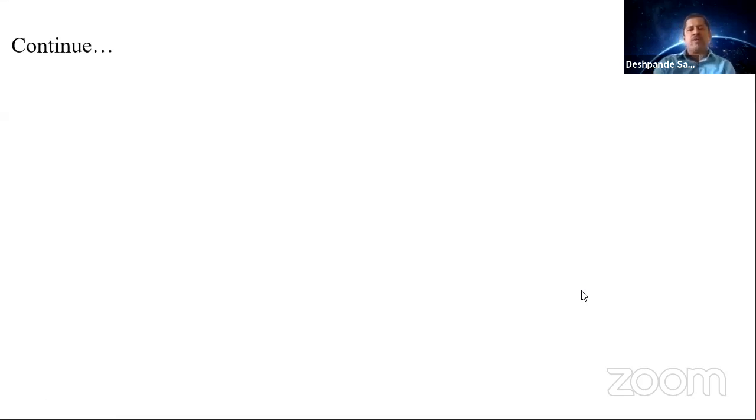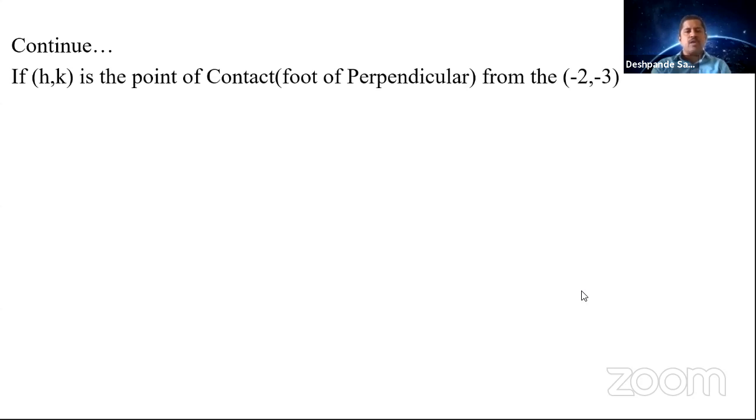Now we are going to find the point of contact. To find the point of contact, you had two methods. Whichever method is convenient for you, you can choose it. I feel the second method is more convenient, which is based on the formula which you learned in your first year. So if h comma k is the point of contact, or you can say the foot of the perpendicular from the center, what is the center? Minus 2, minus 3.